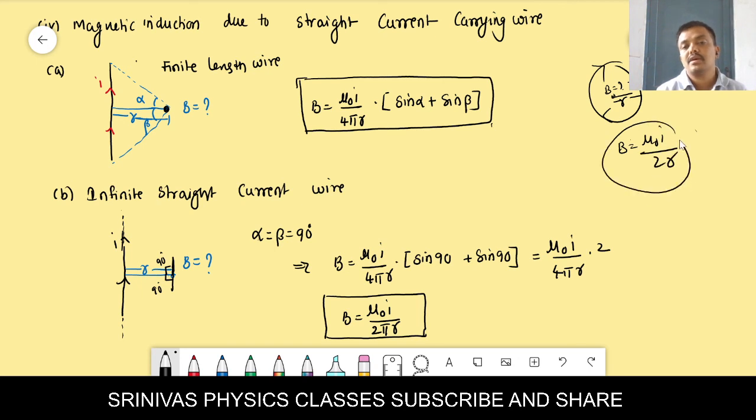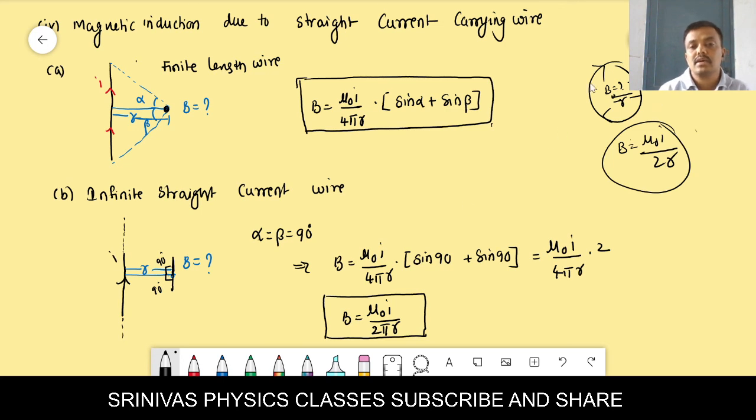Look here. In the case of a straight infinite wire, the magnetic induction formula is mu naught I by 2 pi r.